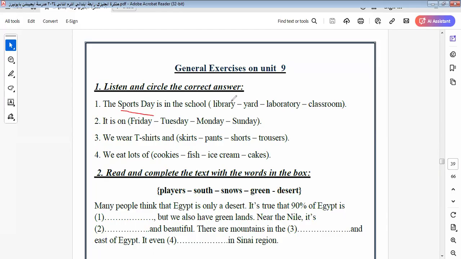Sports day, it will be in library, wrong. It will be in laboratory, wrong. It will be in classroom, wrong. It will be in what? In yard. Okay.